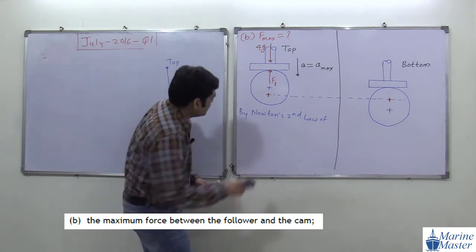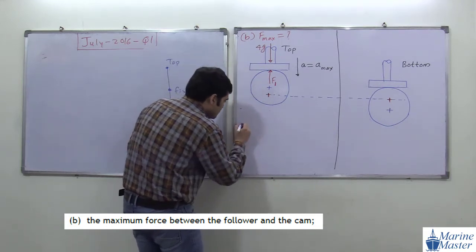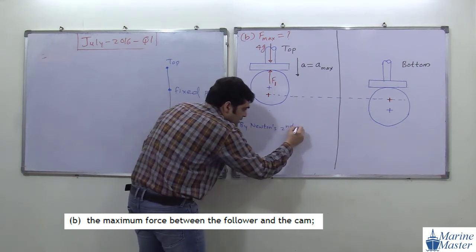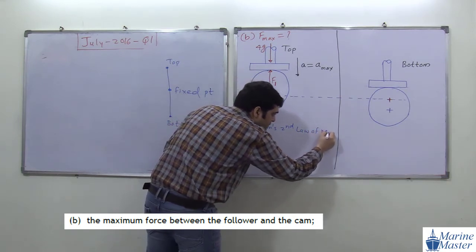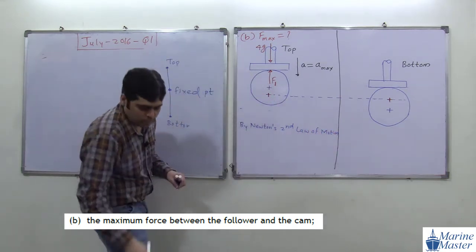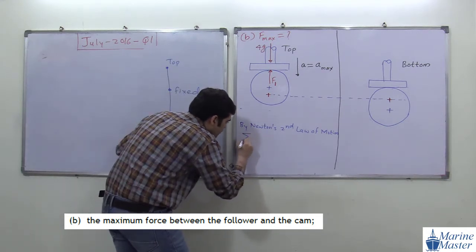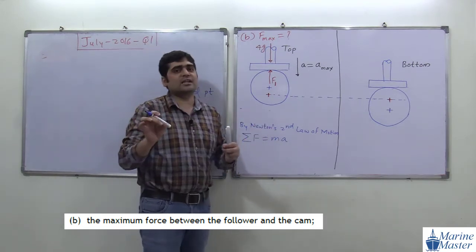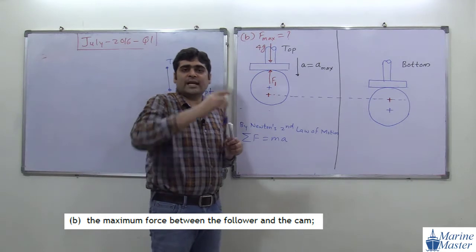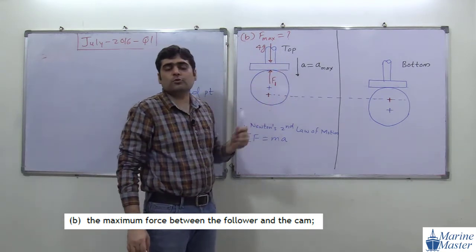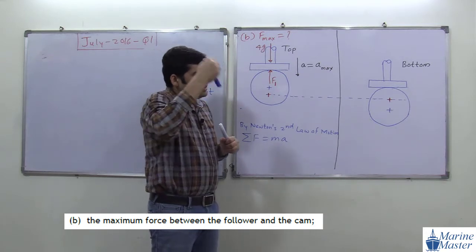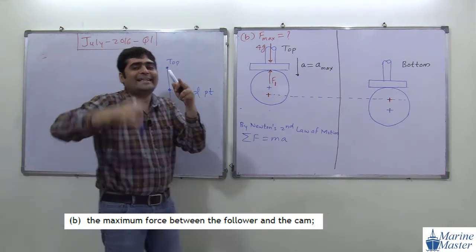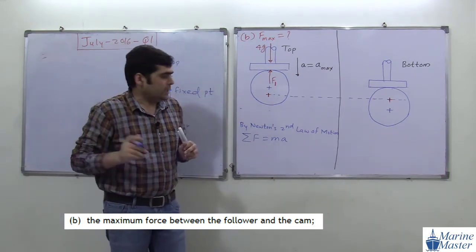Okay, 1 minute, I am going to save some space. So by Newton's second law of motion, our most favorite thing in mechanics. What is Newton's second law of motion? Summation of force is equal to ma. Now here, forces in the direction of acceleration we consider as positive, and here the acceleration direction is downward for this topmost position. Why is acceleration downward? Because our position is topmost and acceleration is always directed towards the fixed point.